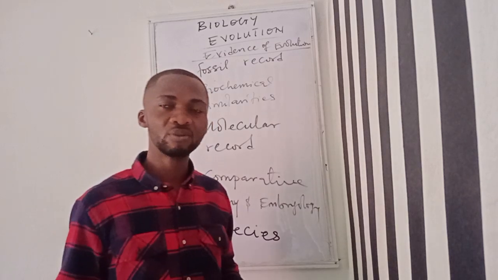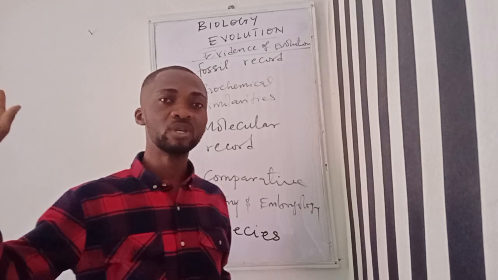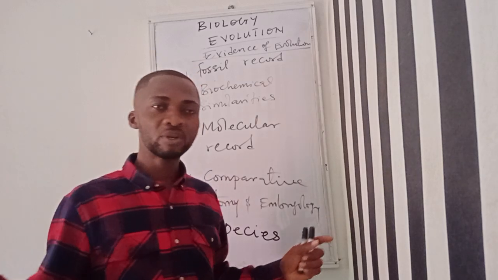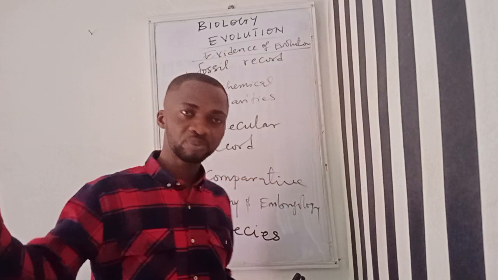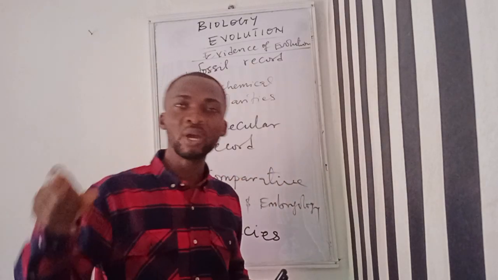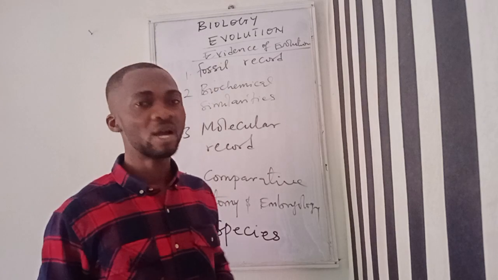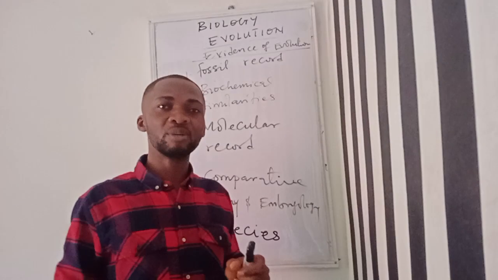Those that do not have will be washed away or probably will go into extinction. They will die because they don't have the necessary gene that will enable them to survive when the environmental pressure arose. So it is the environmental pressure that mounts the pressure.